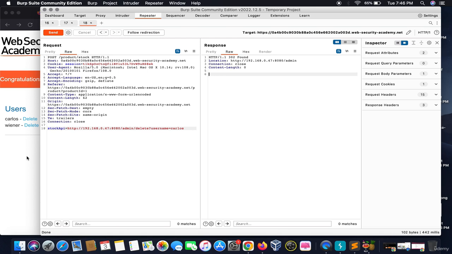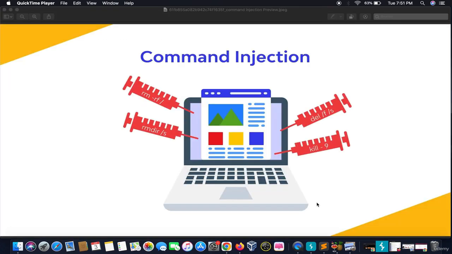Thank you. Welcome back to another section, command injection. Command injection is a type of attack vector where we inject arbitrary OS commands onto a vulnerable web application to retrieve data from it, remove directories, remove functions, or kill a process. So we provide arbitrary commands to the OS running on the web application.